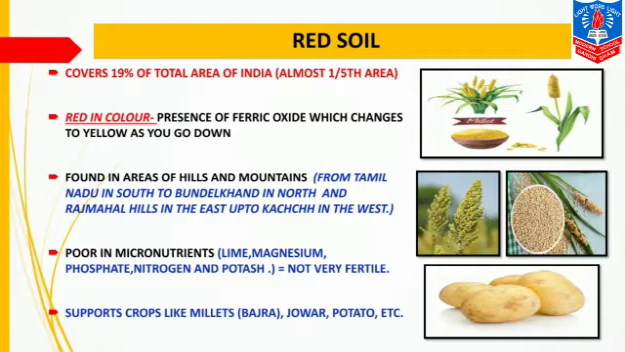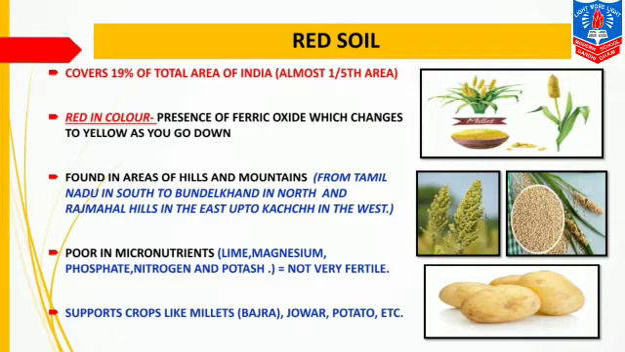It is found in areas of hills and mountains from Tamil Nadu in south to Bundelkhand in north and Rajmahal Hills in the east up to Kutch in the west. These are the areas where red soil is found. It is found in Tamil Nadu, which is in south, and it extends to Bundelkhand in north side. And then it starts from Rajmahal Hills in the east and extends to Kutch in the west.